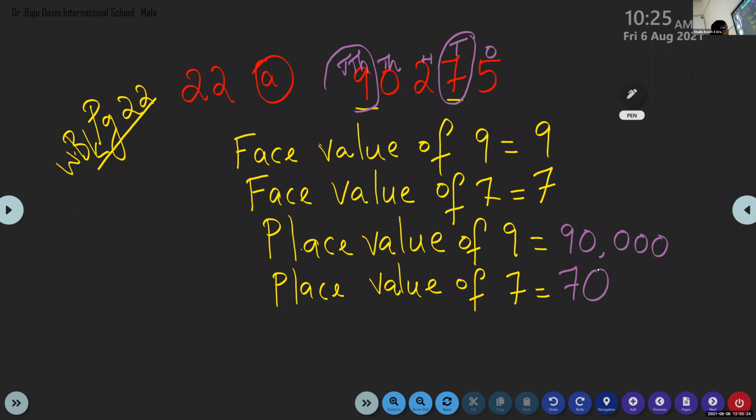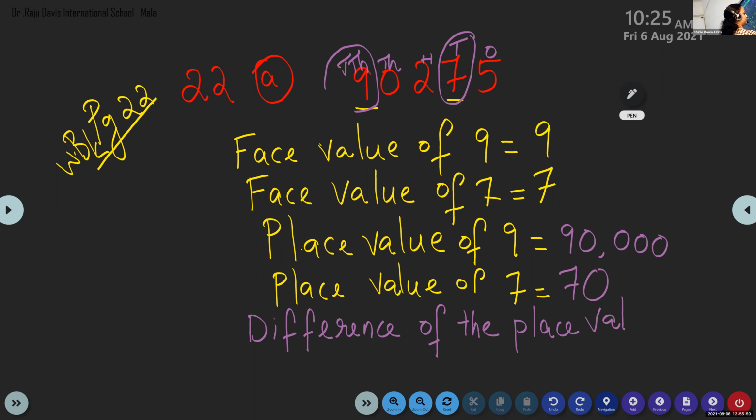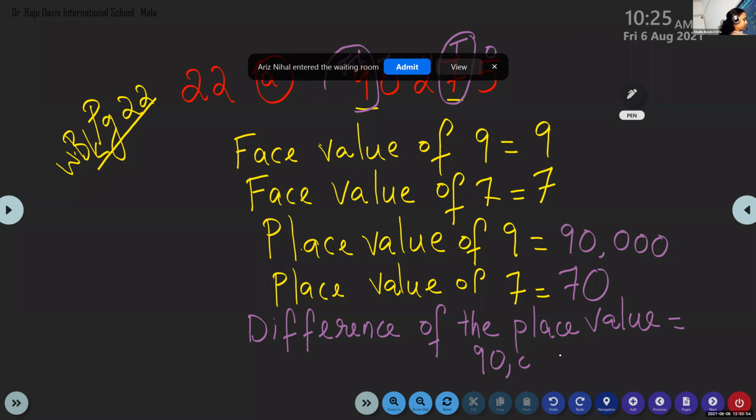Difference equal to difference of place values. Do alone. We have 90,000 minus 70.